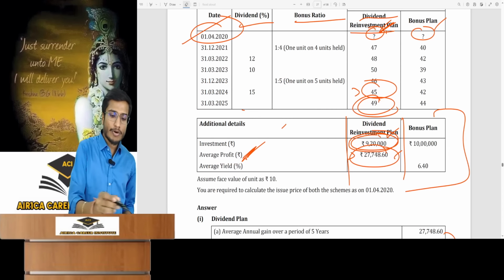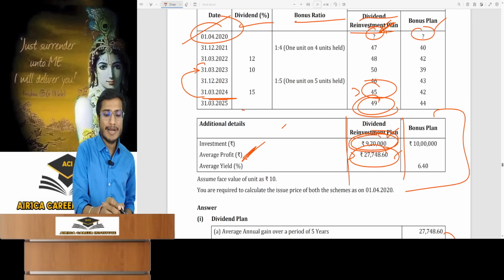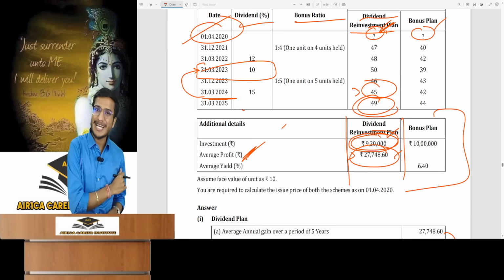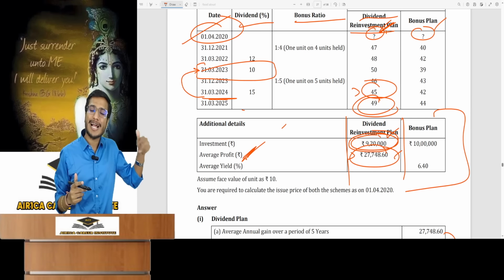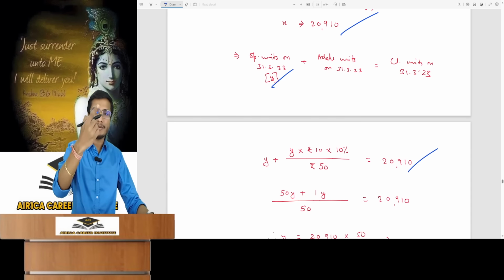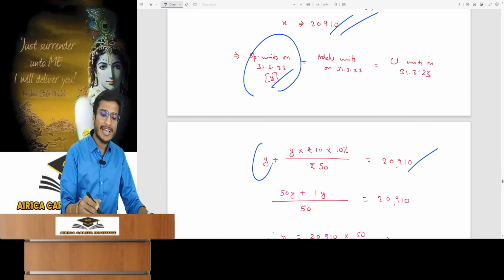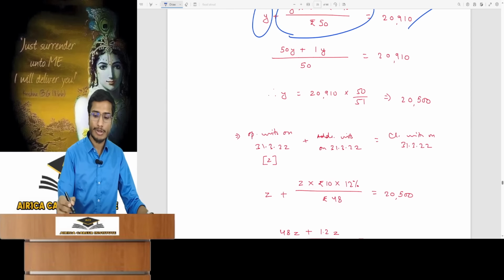You'll calculate March 24's opening units. Opening units mean the closing units of 31st March 23. It's closing unit. Apply this calculation for closing units. March 23's closing units are 24's opening units. For March 23's opening units, assumed as Y, add that day's additional units.